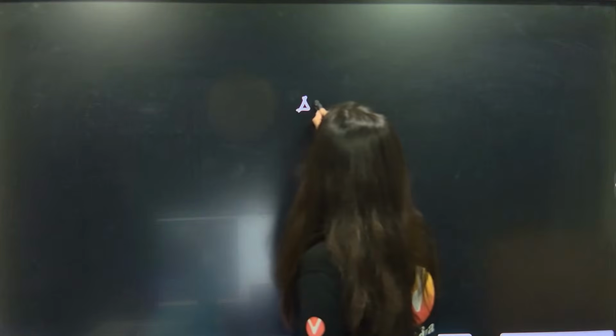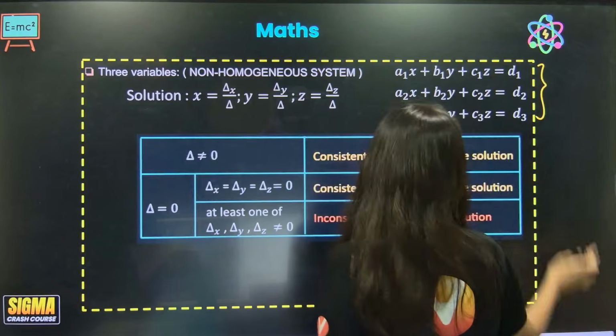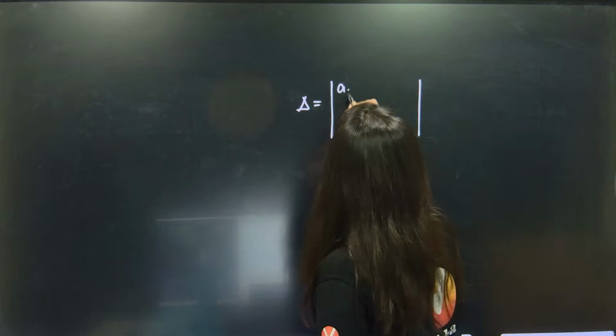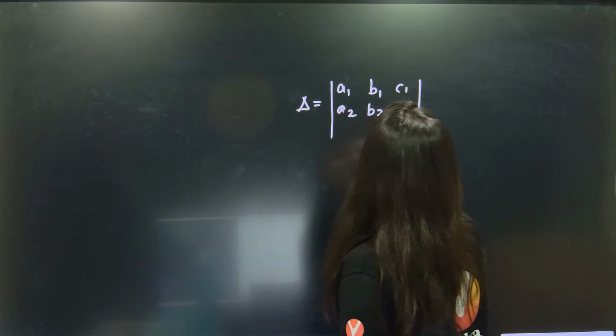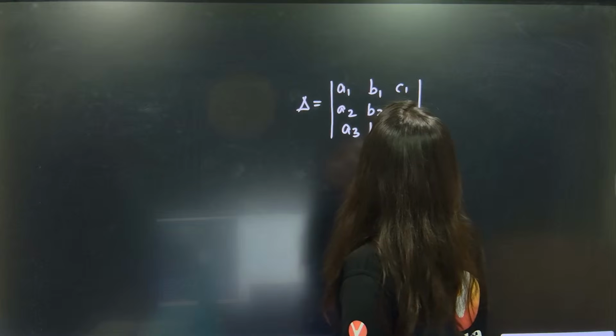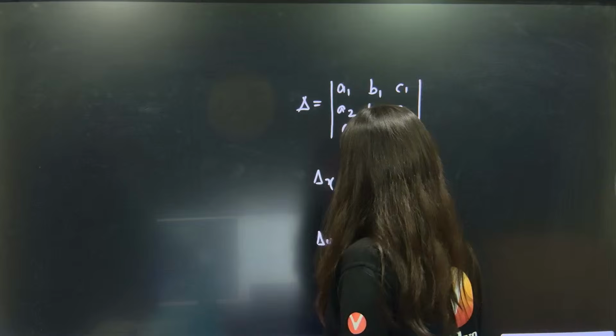Del will be formed by the coefficients of x, y, z: a1, b1, c1, a2, b2, c2 and a3, b3, c3. This is your del.